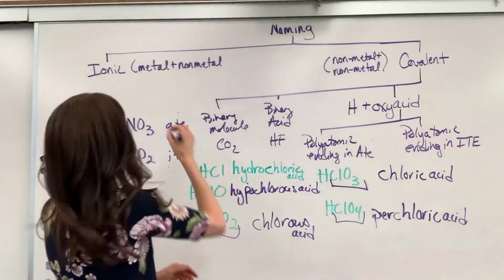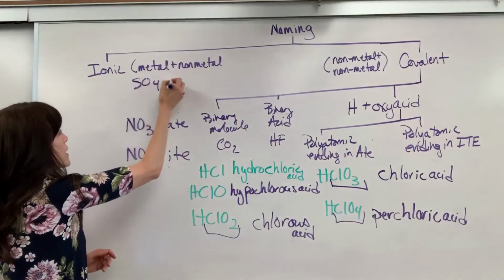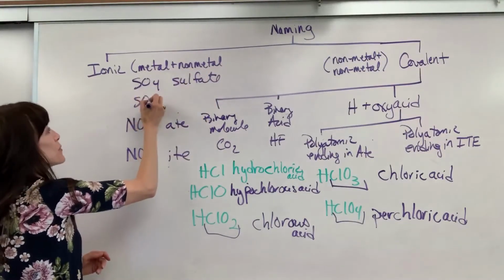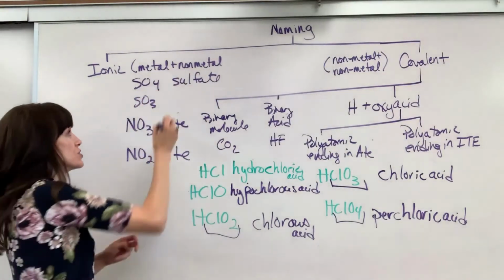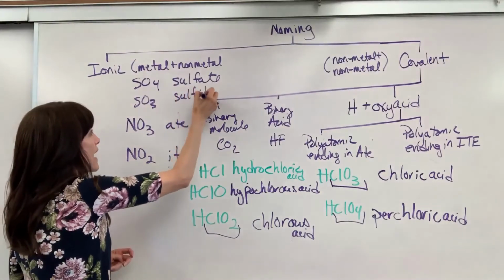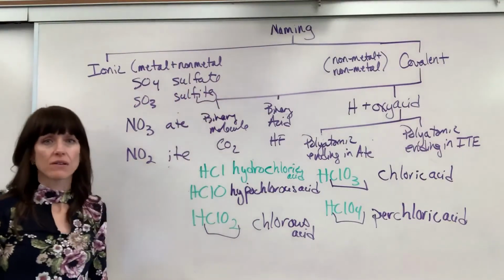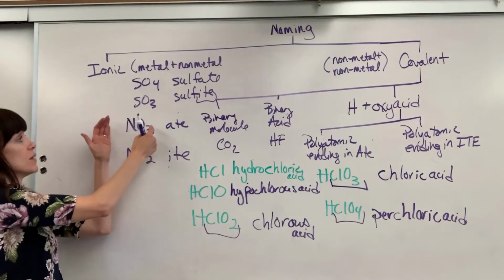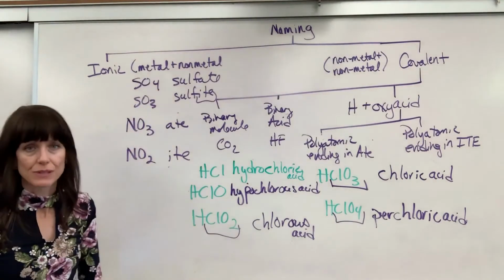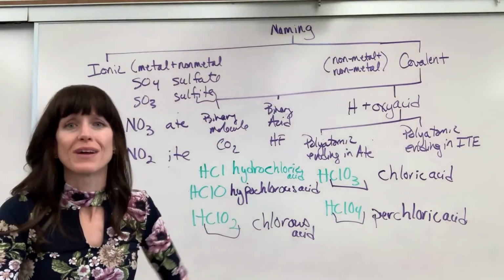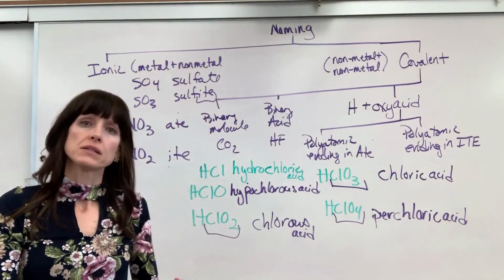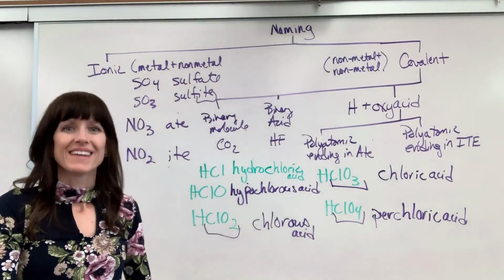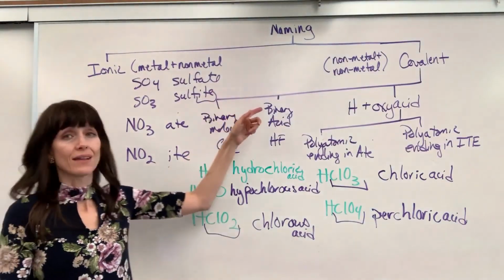Because look at this. I can have SO4 is sulfate, and then SO3, one less oxygen, is sulfite. That's your sulfite right there. So it just means one less oxygen. Doesn't necessarily mean 3 or 2 or 4 and 3. So if that helps at all, if not, you just take common polyatomics and you memorize those. Phew. There is naming covalent compounds.